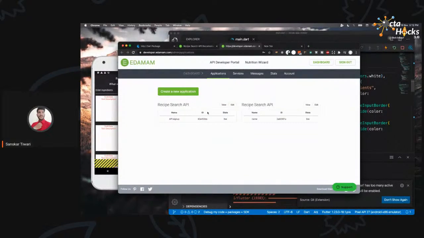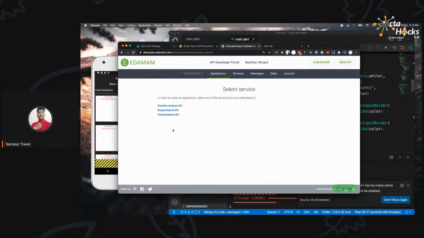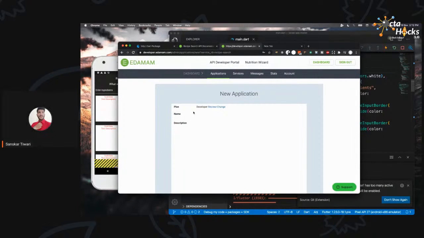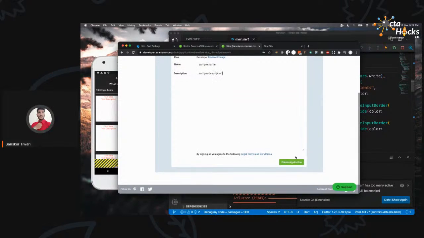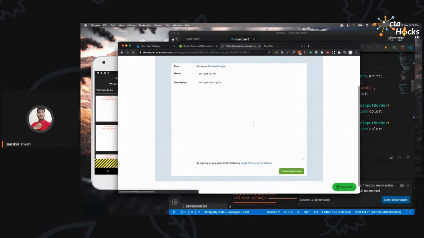So I have already created an API key. What you need to do to create one is just click on this create new application. Once you click on it, it will show you this option. So we can select the service which we want. We are using this recipe search API, right? They have other APIs available as well, which you can go through. They are really helpful and you can build quite a lot of different apps with them. So now we are going to give it a name. I'm just going to give it a very simple sample description. This is not required. This is something for yourself and you can give whatever name you want.